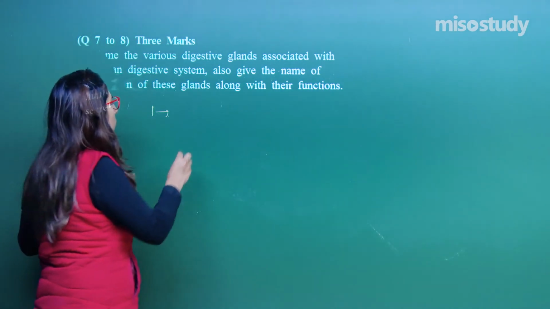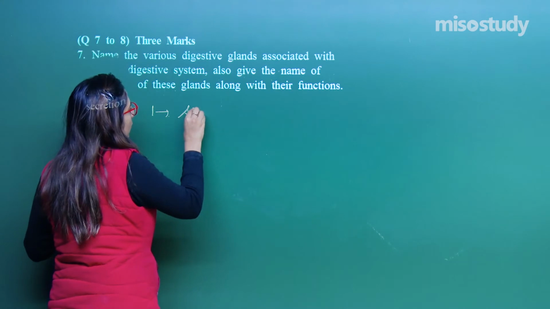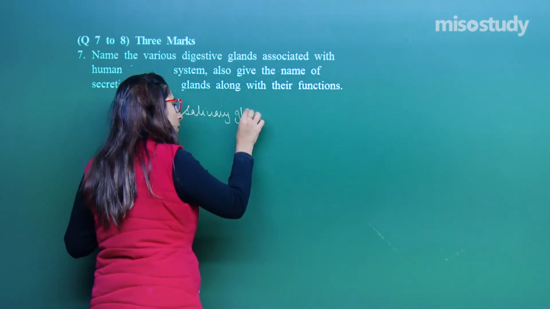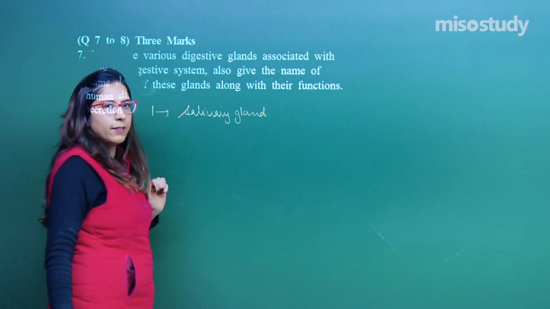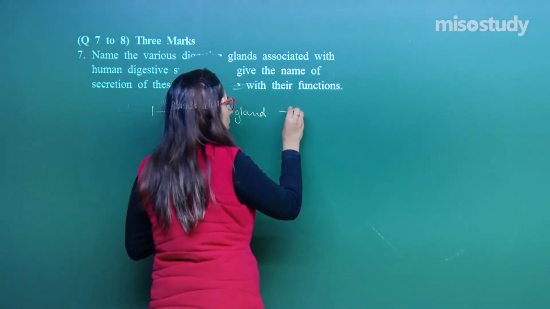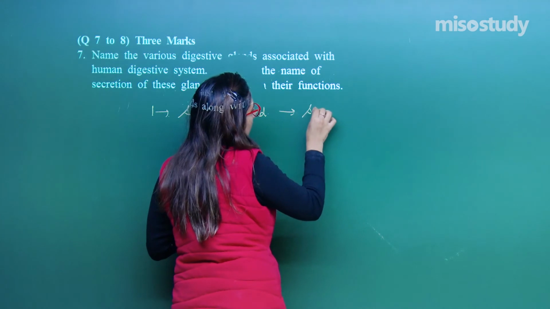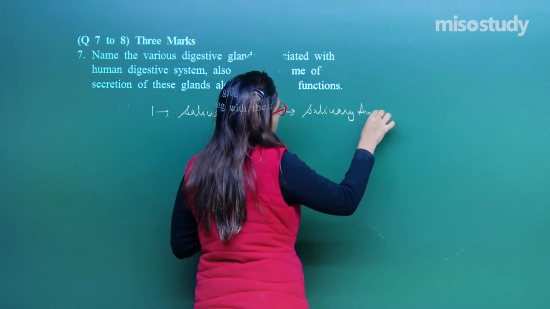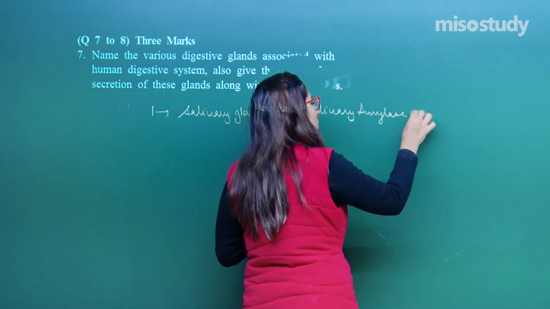First, let's talk about the salivary gland. What is the name of secretion? The secretion is salivary amylase. What is the function?